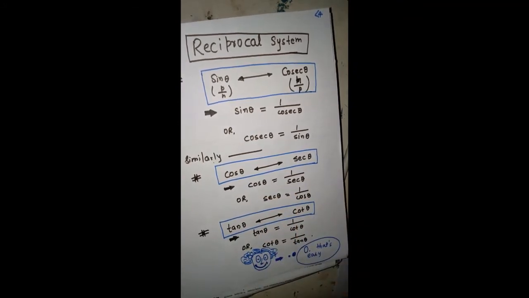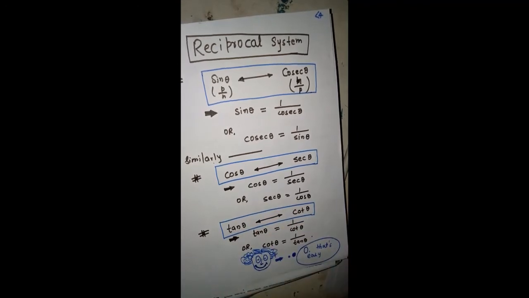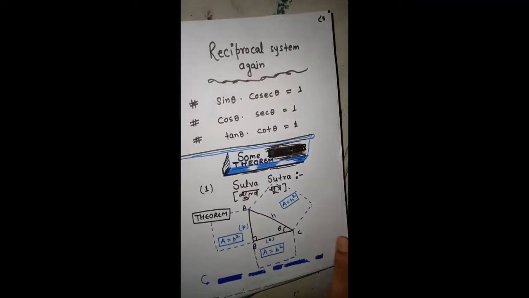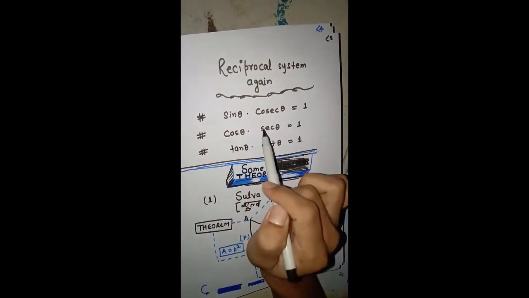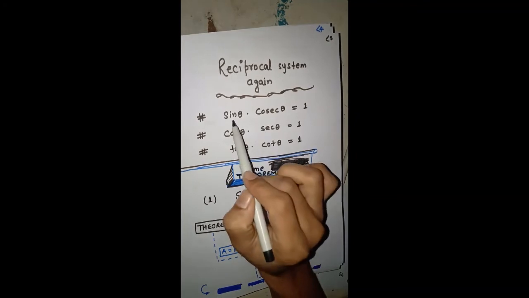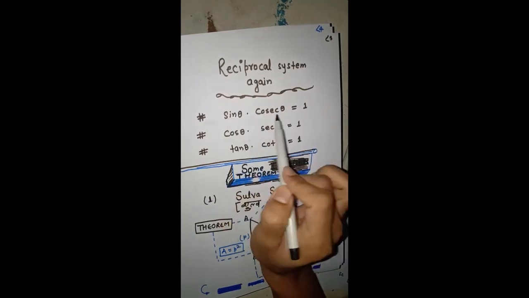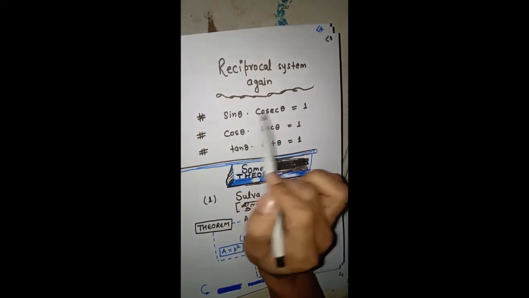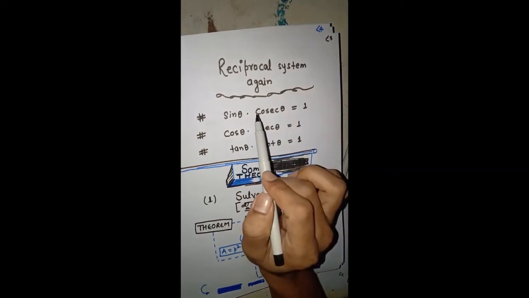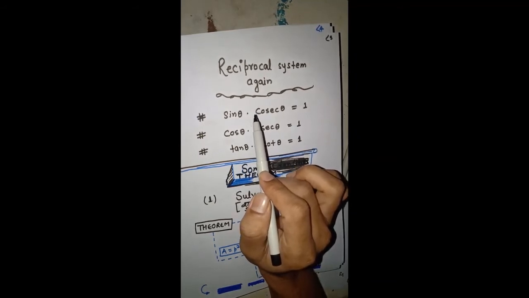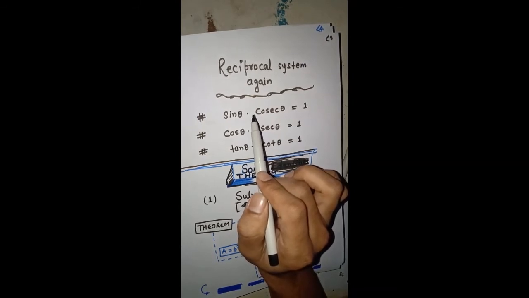Okay. Now further, this relationship can also be written as sin theta into cosec theta is equal to 1. Are you getting my point? Because sin theta and cosec theta are reciprocal, so if you multiply it with the reciprocal, it gives 1. For example, if 2 is multiplied by its reciprocal, 1 by 2, then 2 into 1 by 2 gives 1. Or x is multiplied by its reciprocal 1 by x, then it gives 1.